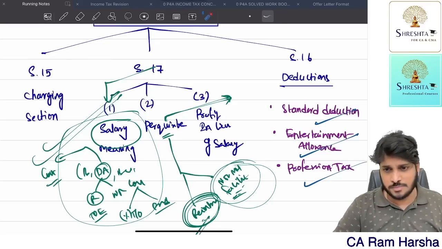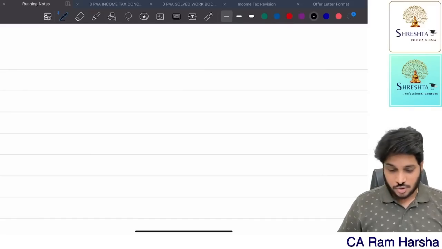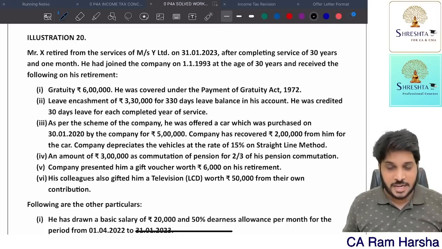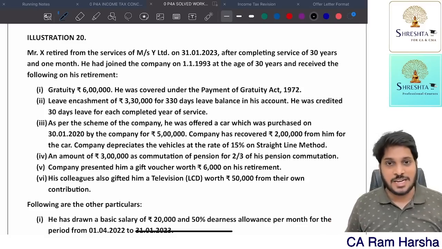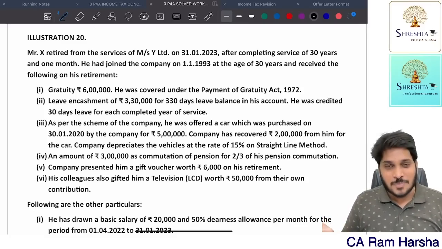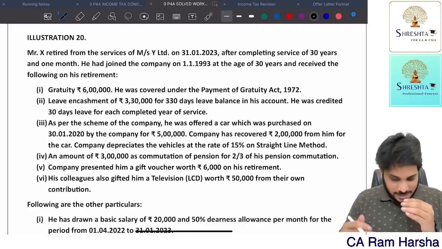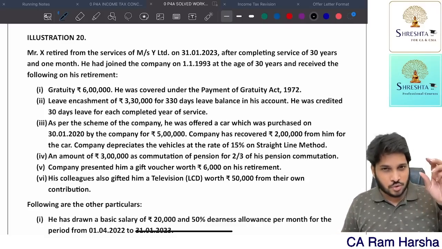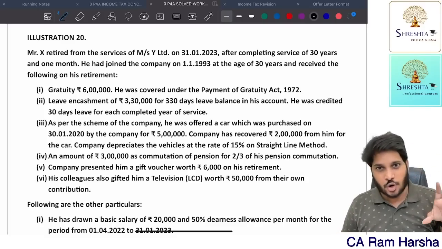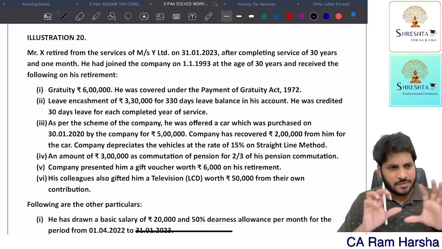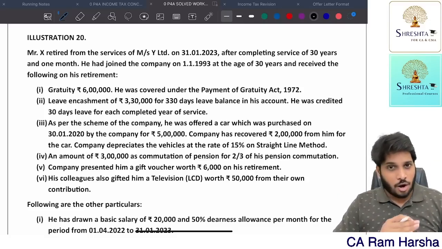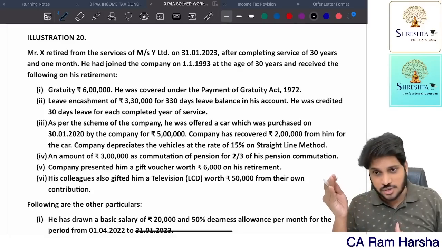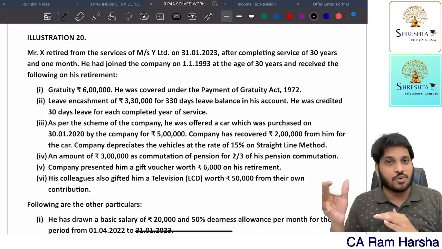Continue watching the problems. So let's solve the pending problems in income from salaries. Once we finish these pending questions, the salaries chapter is over. Once I solve these pending questions, we will go through what are all the topics we have covered, and accordingly we will see what are the pending items and keep them on hold. I told you, right? All of these points we will be discussing in the advanced concepts part.